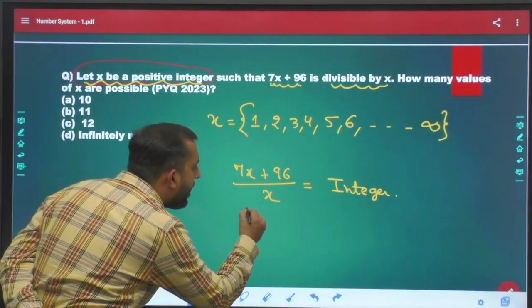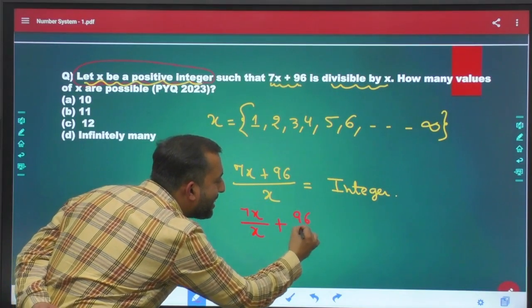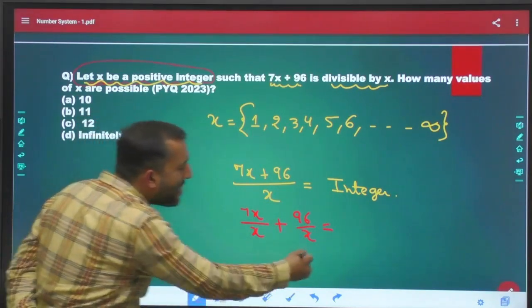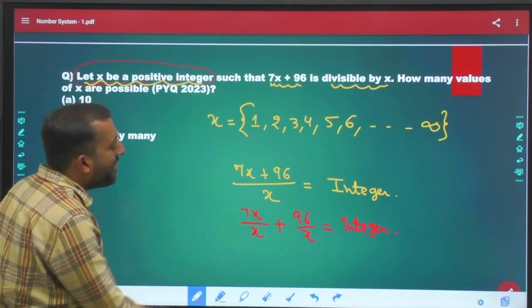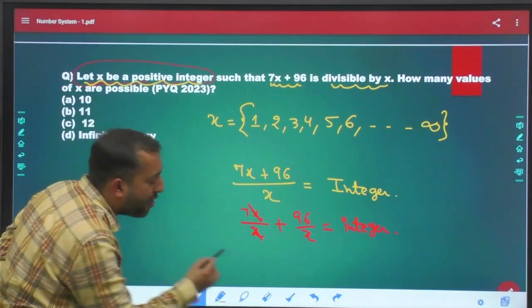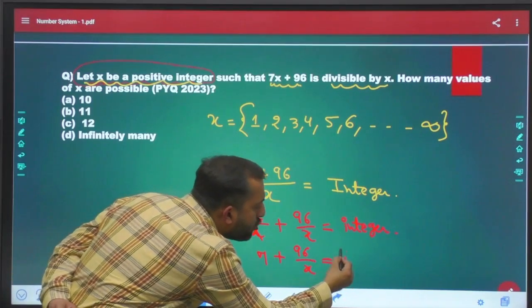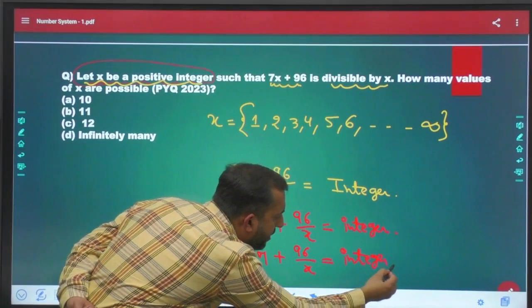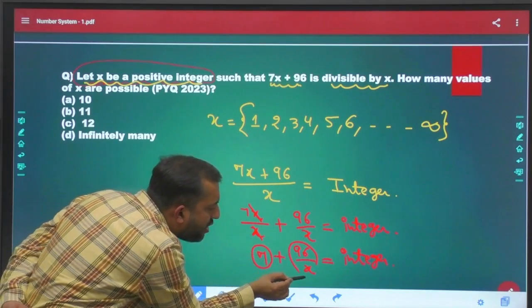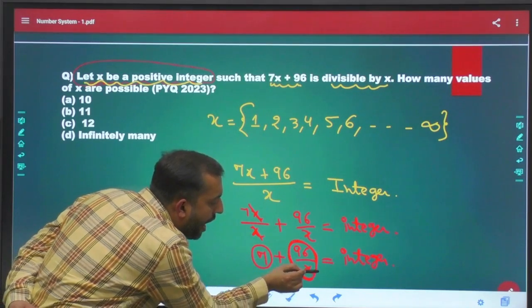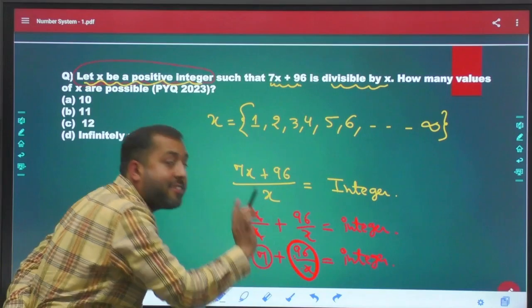Now I can write this equation like 7x upon x plus 96 upon x. It must be equal to an integer, isn't it, guys? Now this x and x will get cancelled out. You are left with 7 plus 96 upon x. I want this to be an integer in the end. So 7 itself is an integer. So I just have to assume those values of x that will convert this 96 by x into complete integers.